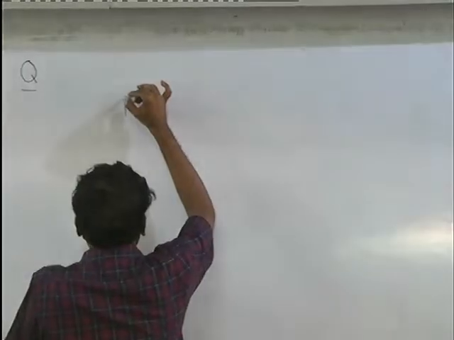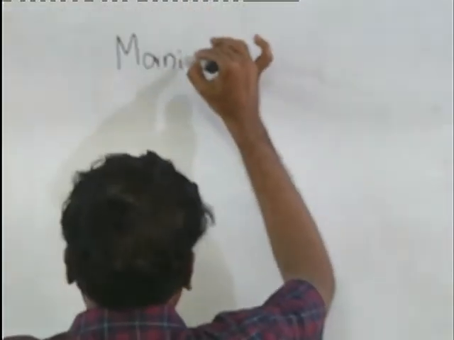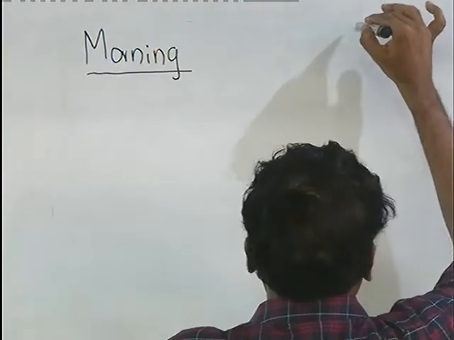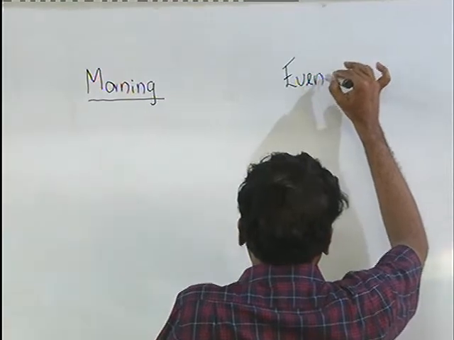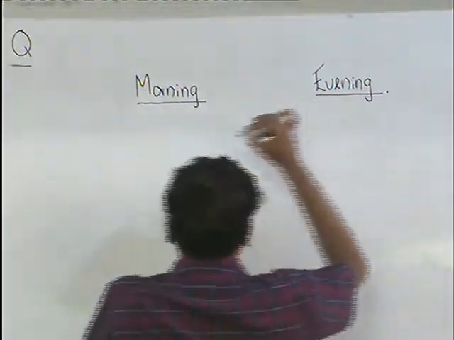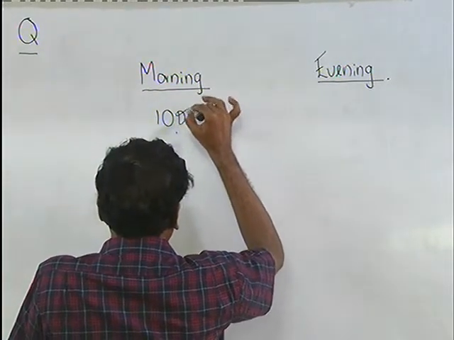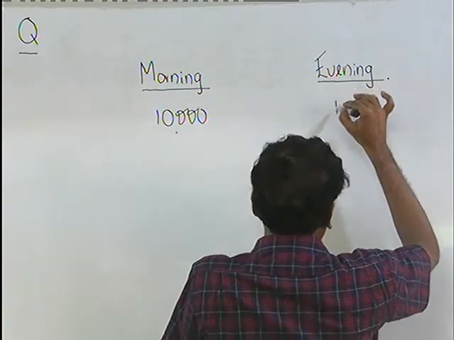Say in the morning you had 10,000 rupees, and in the evening you had 15,000 rupees.